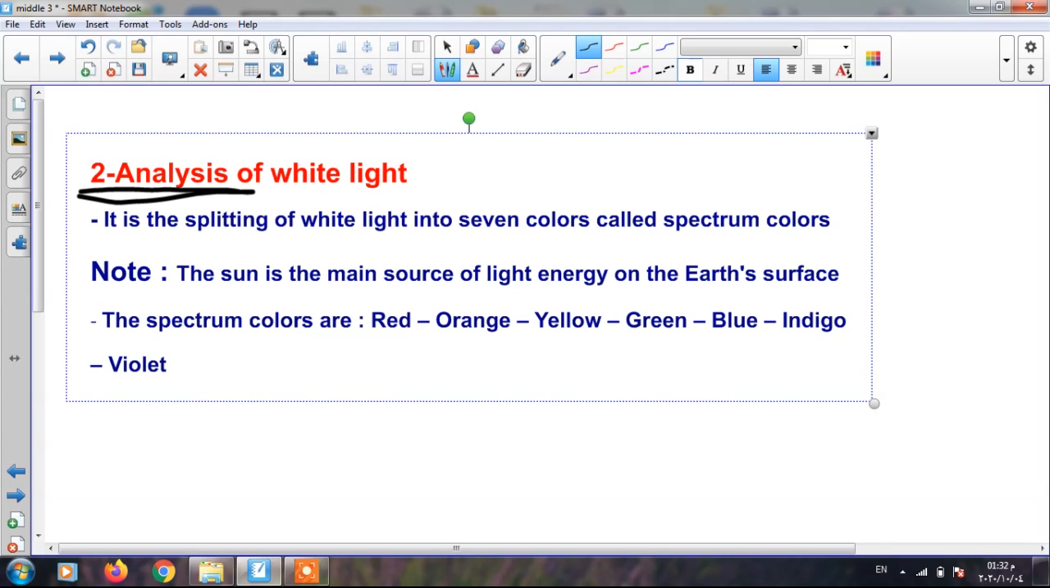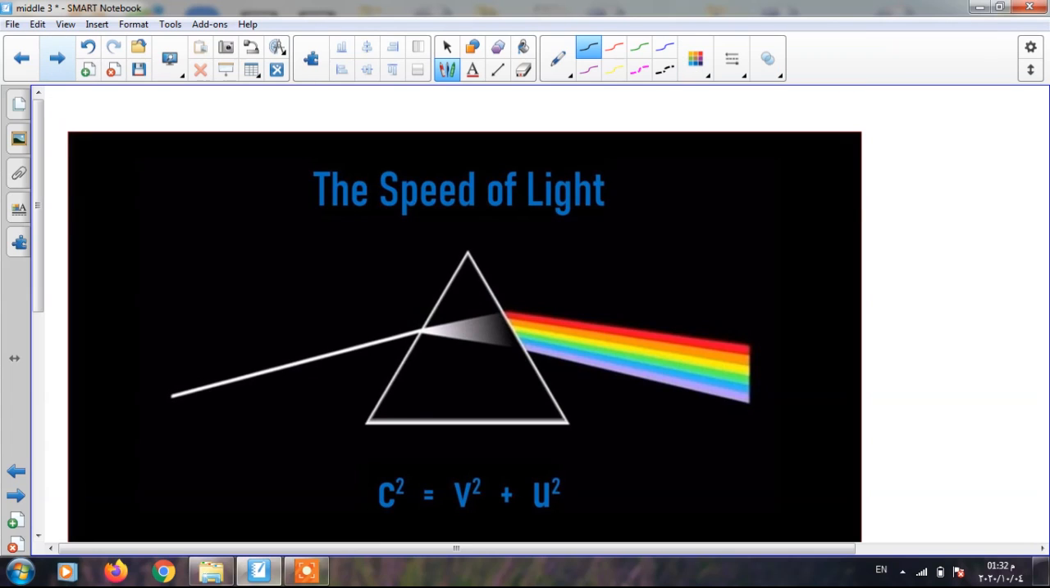White light consists of a mixture of 7 colors, which are known as spectrum colors, and these colors are red, orange, yellow, green, blue, indigo, and violet. We can do that practically by using a tool called a glass prism. This is called a glass prism. When white light falls on a triangular glass prism, it is analyzed into 7 colors, which are, as we said before, red, orange, yellow, green, blue, indigo, and violet.